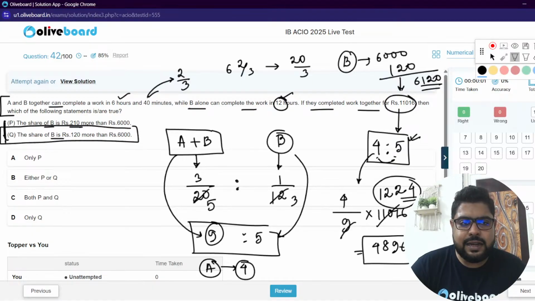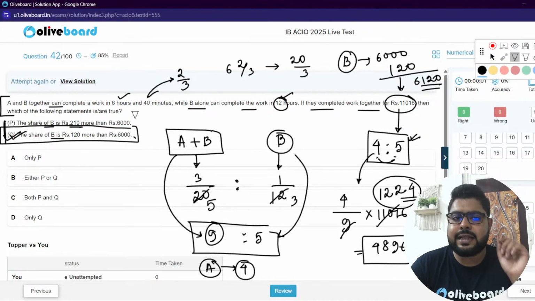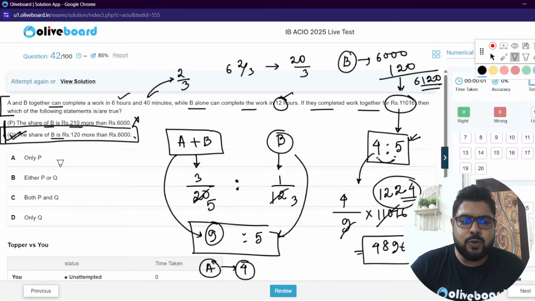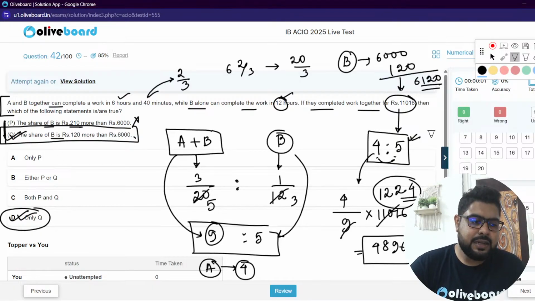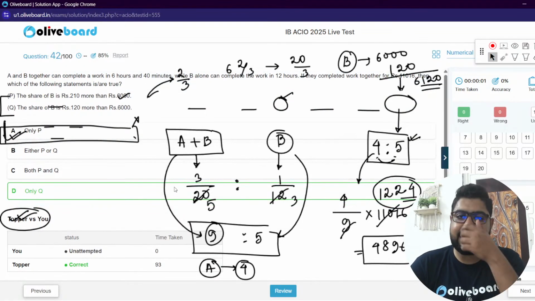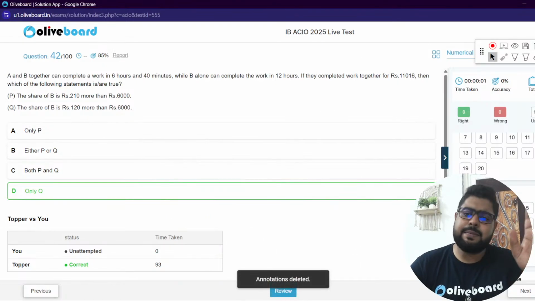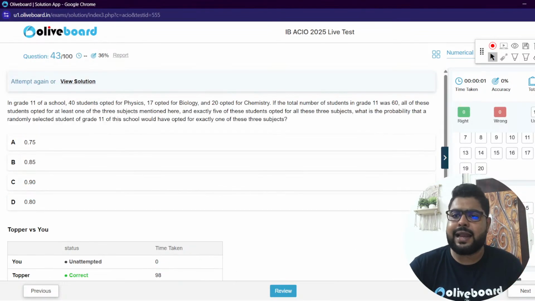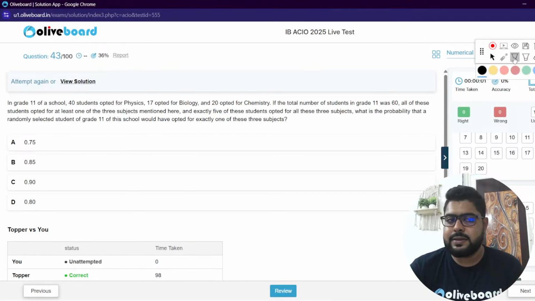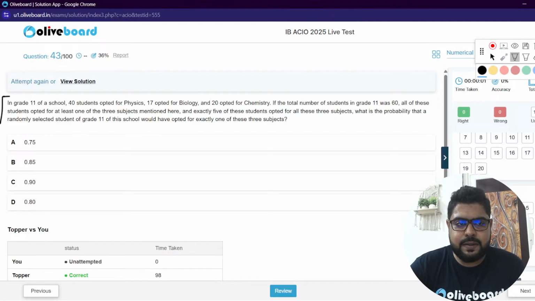So definitely this is my answer. And if this is correct, then this cannot be correct. So only statement Q is correct. That means option D is my answer. Abhijit, yes, brother, you are correct. Absolutely correct. Perfect. Again, simple, but a little calculative. That's all. Next one.